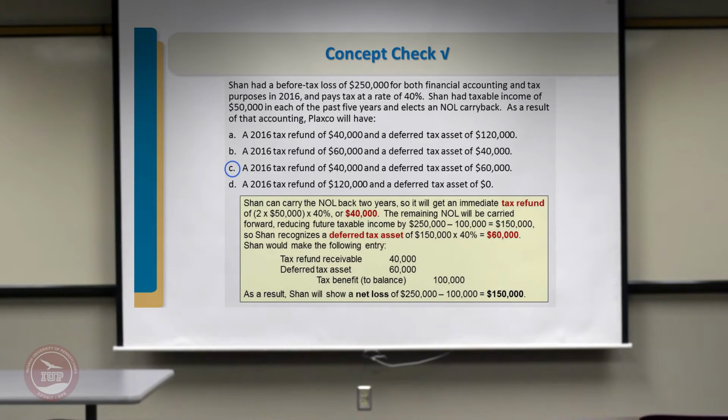So in the net income, you'll have a net loss of $250,000, then a $100,000 benefit. So your income statement will be basically $150,000 of loss for the period.